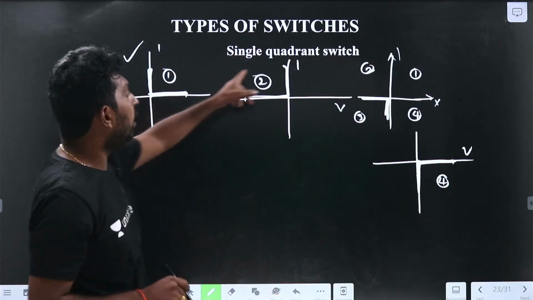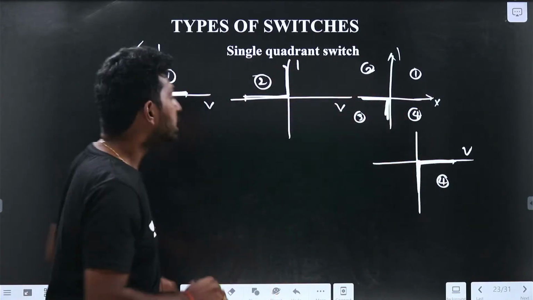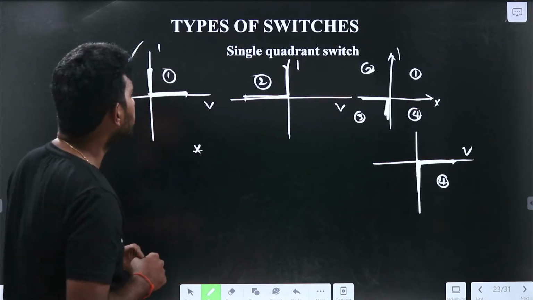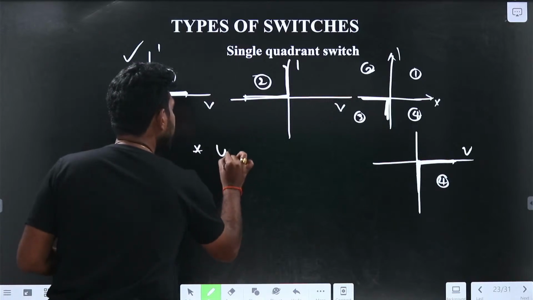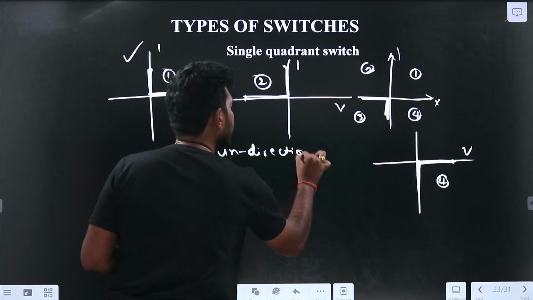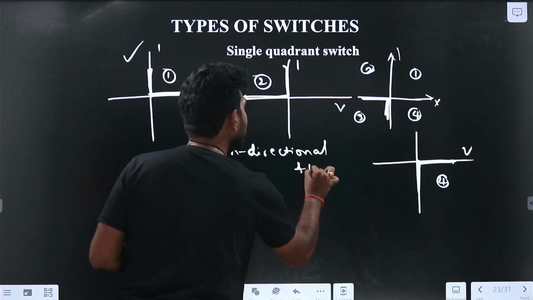If you observe all these cases, we can term them with the same term. What is that term? Unidirectional and unipolar.